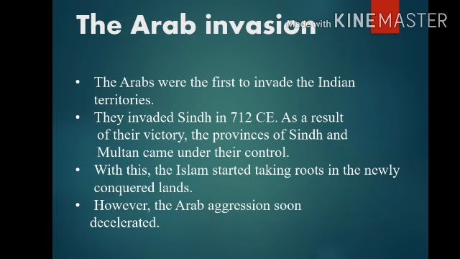With this, Islam started taking roots in the newly conquered lands. Conquered means to take control of a country, especially in a war.